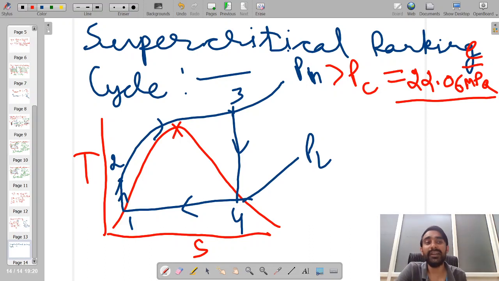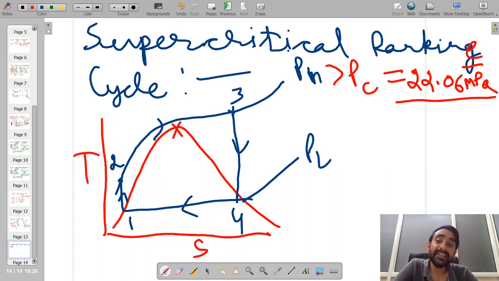Now the supercritical cycle is very important. Why? Because earlier, all the old thermal or nuclear power plants were operated on the basis of subcritical cycles only. But due to the advancements in materials in recent years, people have started using supercritical cycles under practical conditions.